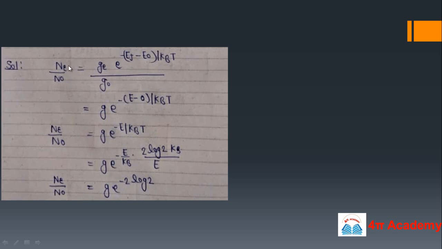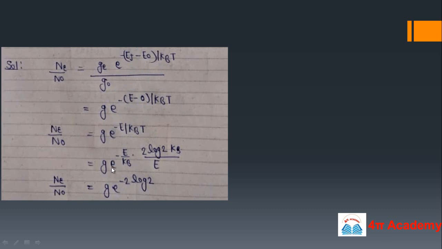If the population in the excited state is n_E and in the ground state is n0, with degeneracies g_E and g0, then dividing the two formulas we get n_E over n0 equals g_E e to the power minus (E_E minus E0) upon kBT upon g0. The ground state energy is 0 and the excited state energy is E, so it will be g e to the power minus E upon kBT.